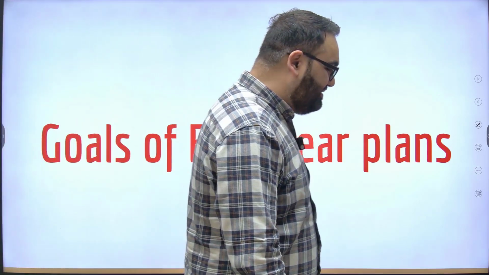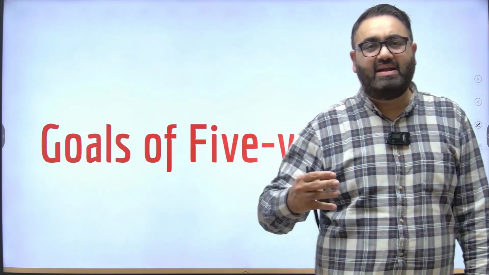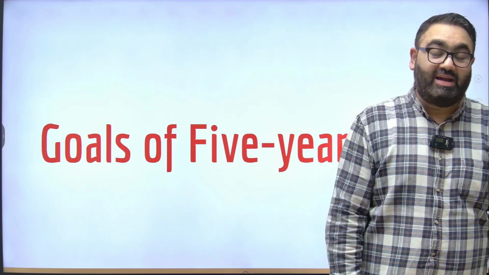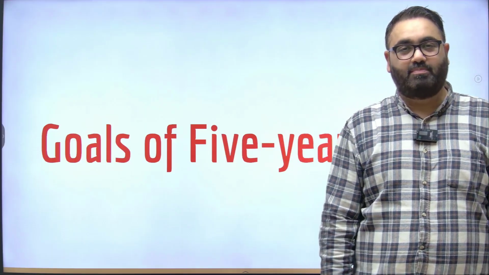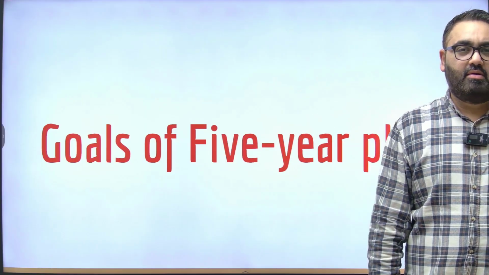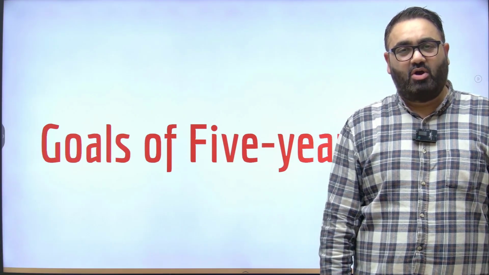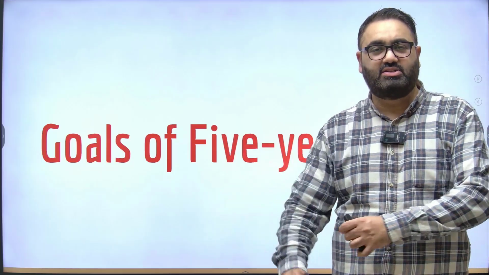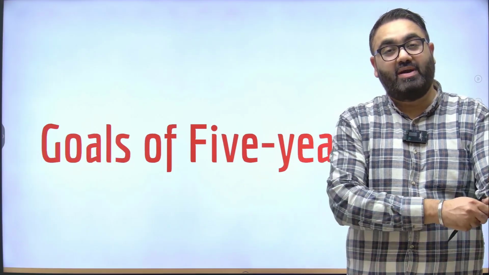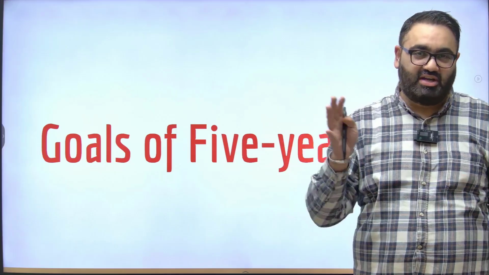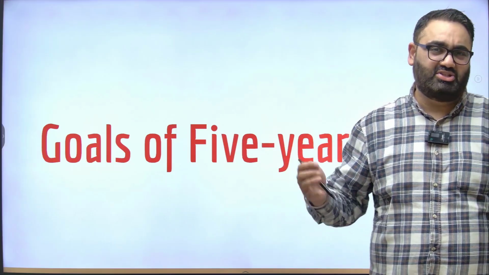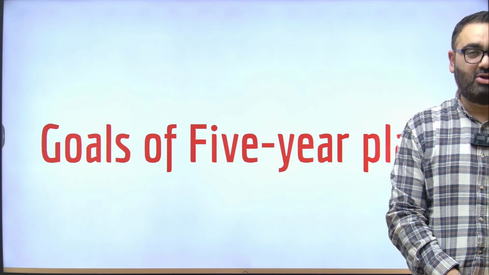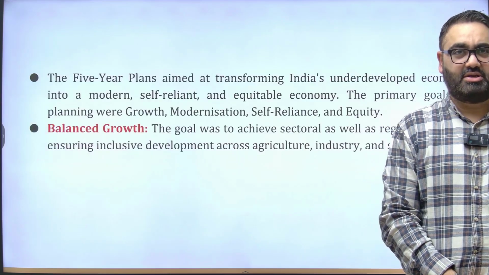These 5-year plans had different goals depending upon where the country stood at that point of time. The governments greatly influenced the decision of the Planning Commission. When, for example, the governments wanted to focus on green revolution, the 5-year plans also focused on agriculture. When the initial government, such as the Nehru government, wanted to focus on industrialization, they also focused on industrialization. So it depended upon the priorities of the government that the goals of the 5-year plans kept on changing.